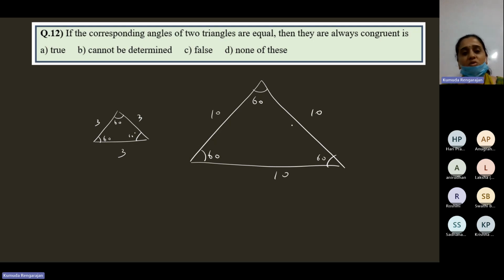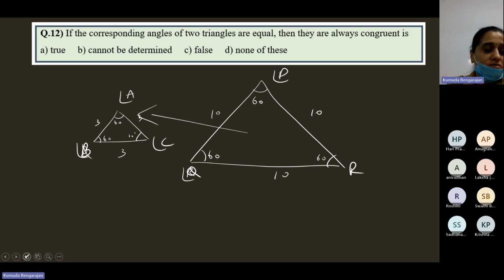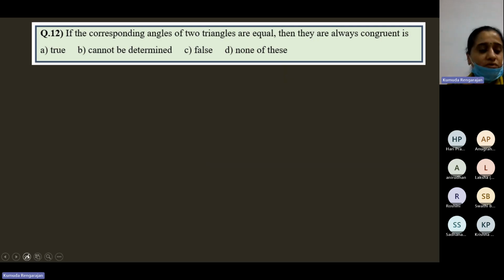So you can see in these two triangles, the corresponding angles are equal. Angle A is equal to angle P. Angle B is equal to Q, C is equal to R. The corresponding angles are equal. So then are these two triangles congruent? No. So they're always congruent is false.